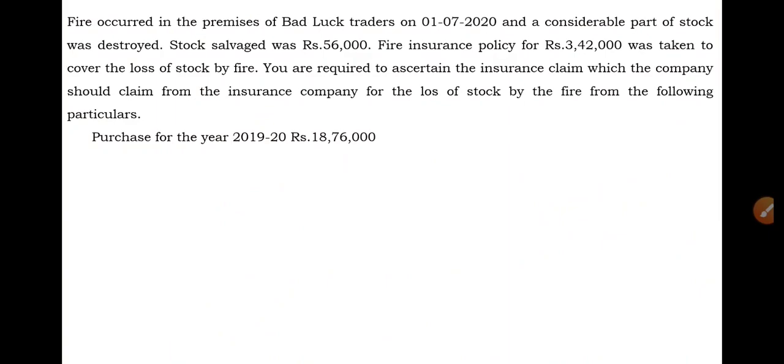In the trading account, these purchases should be recorded under the debit side. Next, sales for the year 2019-20 is given, that is 23,20,000. As I said, all previous year information should be recorded in the trading account, so sales for the year 2019-20 should be recorded under the credit side.